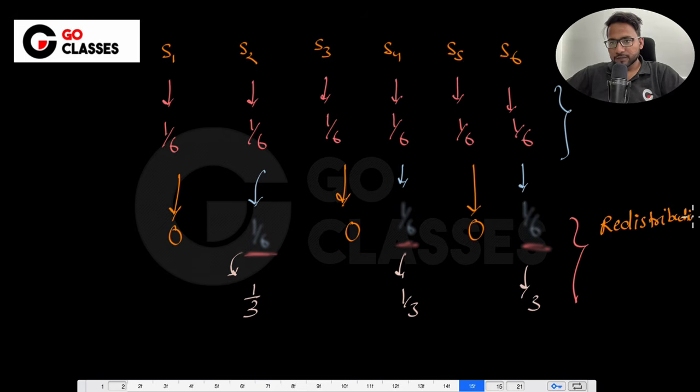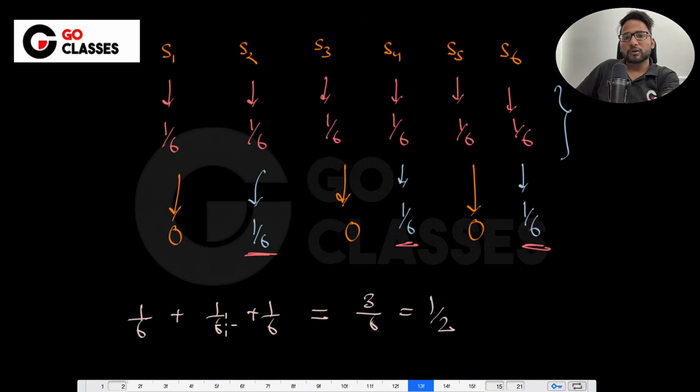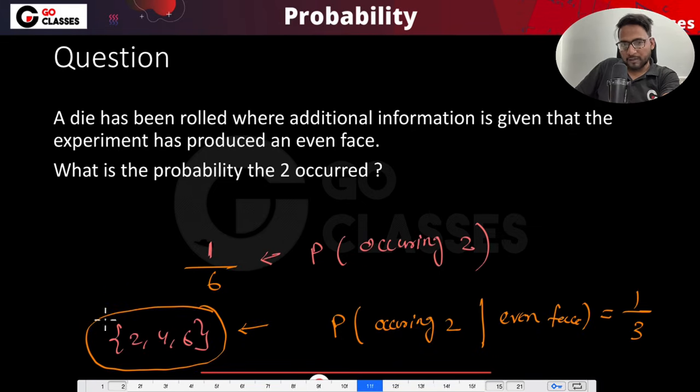That's a very nice and intuitive understanding of conditional probability: you get the new sample space based on the prior information that you know, and on that sample space you are redistributing the probability. Now if someone asks you the probability of getting 2 given that you already got an even face, you will say it is 1 by 3. Earlier also, we got the 1 by 3 answer, when I listed down all the things.